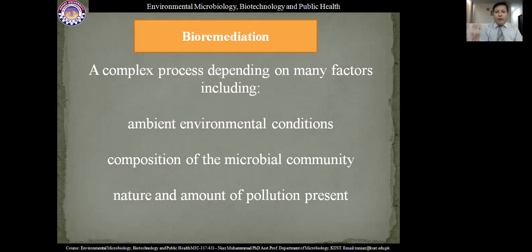And the nature and amount of pollution present. If that pollutant is recalcitrant, that is non-degradable in the environment, it is very difficult to decompose, to degrade. If that pollutant is natural type, which is produced naturally, it is easy to decompose by means of microorganisms. So it depends on